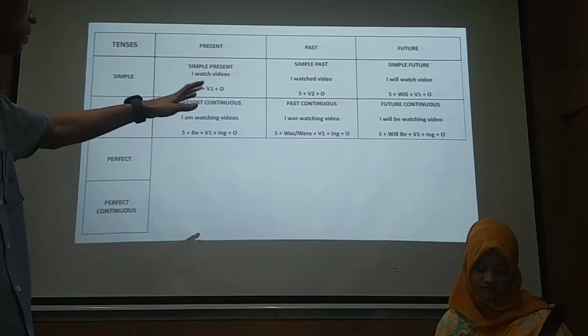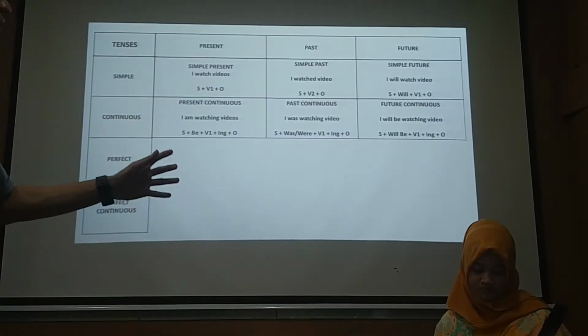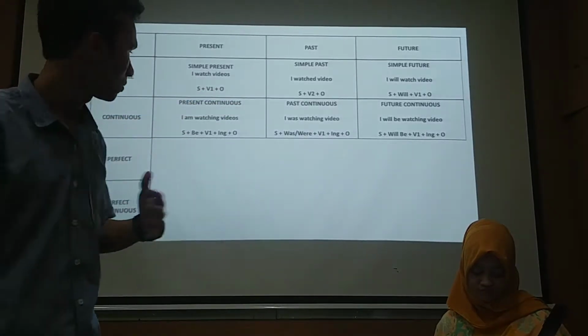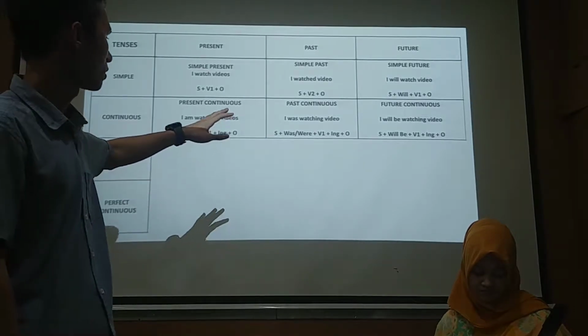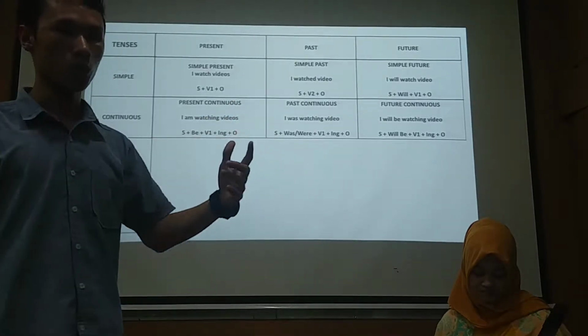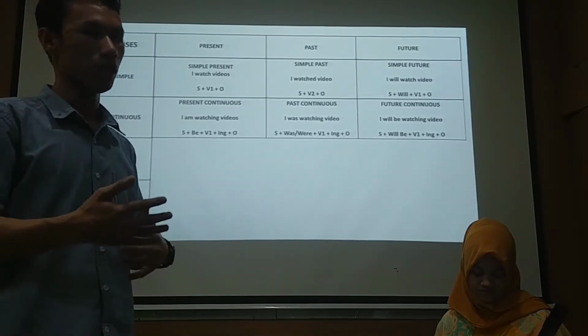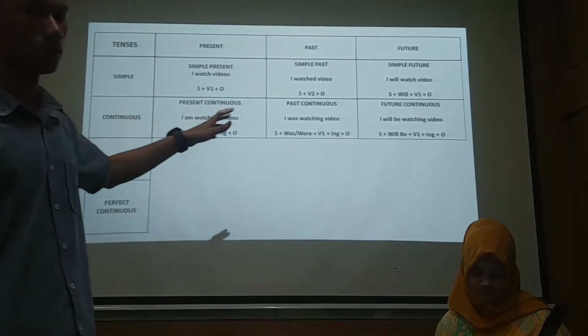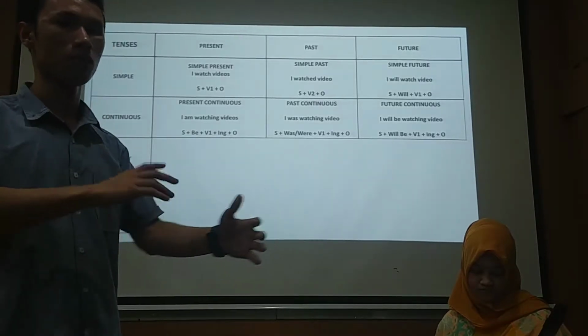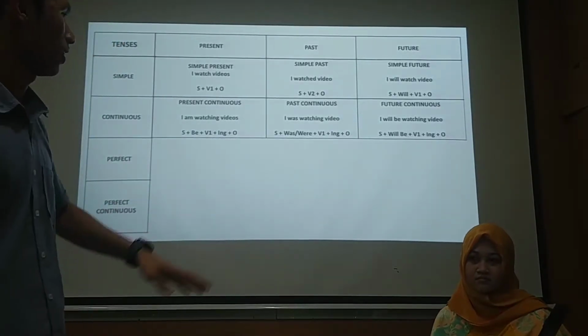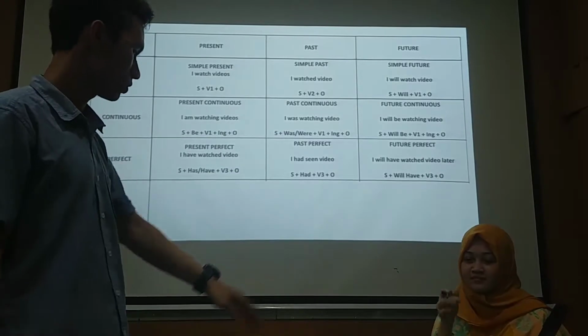After that there is past continuous. Here the example is I was watching video, and the formula is subject, was or were, verb 1, ing, and object. Still, when it's continuous, you should put ing. Don't forget about it.